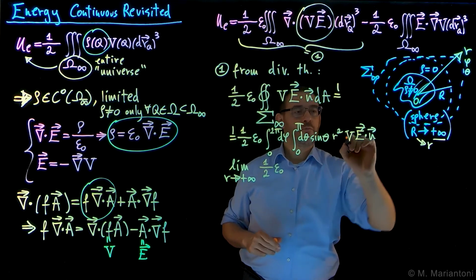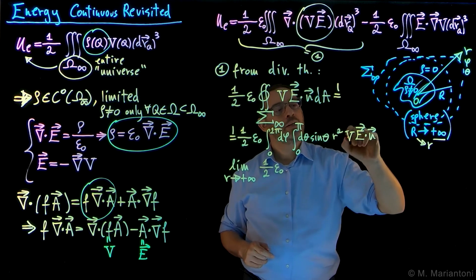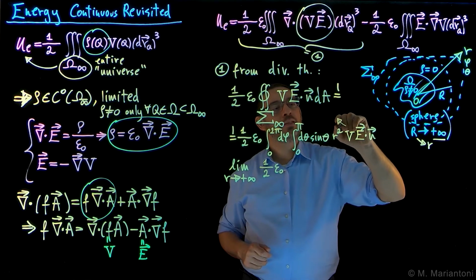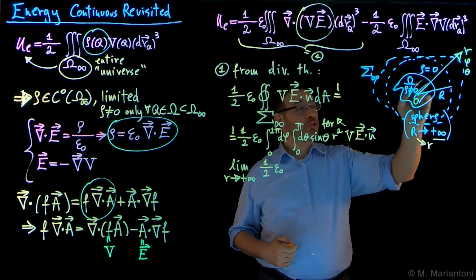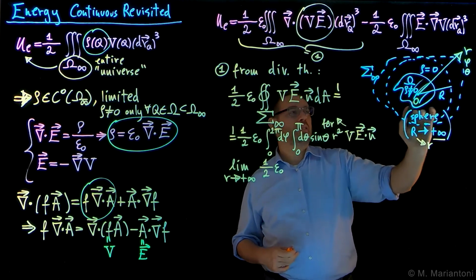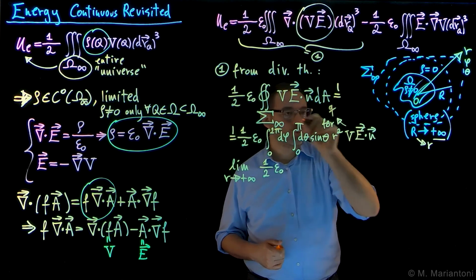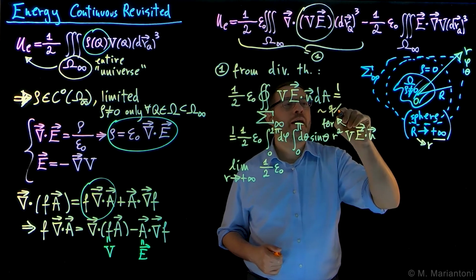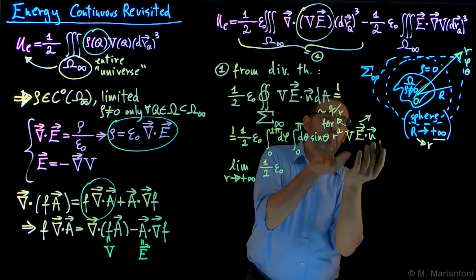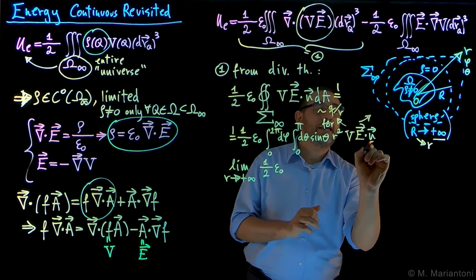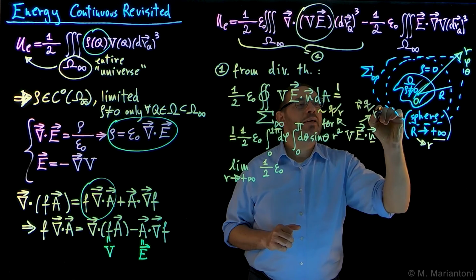Let's remember here what we have. Now, V, very far away, the far potential is going to be approximately, so this is the far potential. The far potential goes as the total charge, which is rho integrated over this volume associated with capital omega, so let's call it Q. So it goes as Q, of course, 1/4 pi epsilon naught, so it goes as Q divided by R, whereas in the far scenario, E vector is proportional with a direction which is the same as n, so it's proportional to n Q divided by r squared.